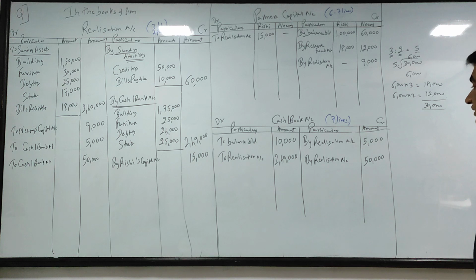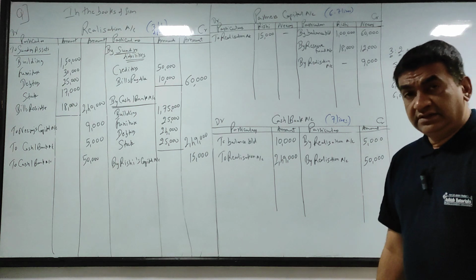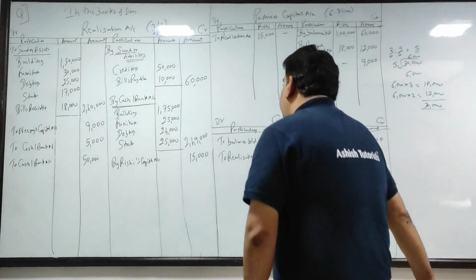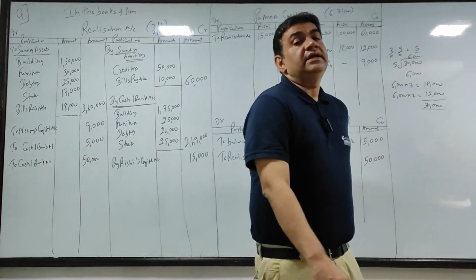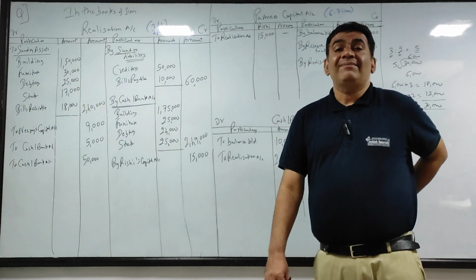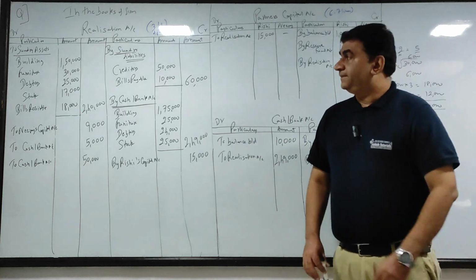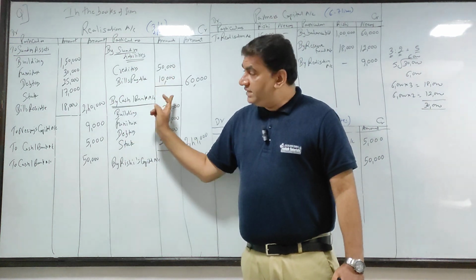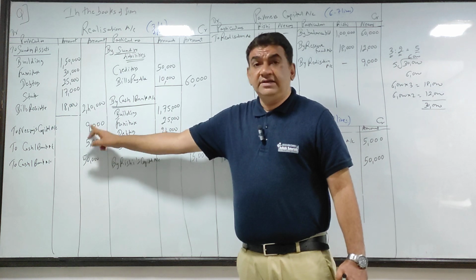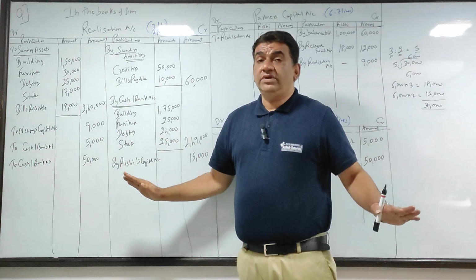Again I'll repeat, you cannot close realization account till the time all liabilities are not settled. यहाँ पे दो लाइबिलिटी थी, क्रेडिटर्स, बिल्स पेएबल नीरज लेके गया, बट क्रेडिटर्स का कुछ भी इंफो नहीं है.